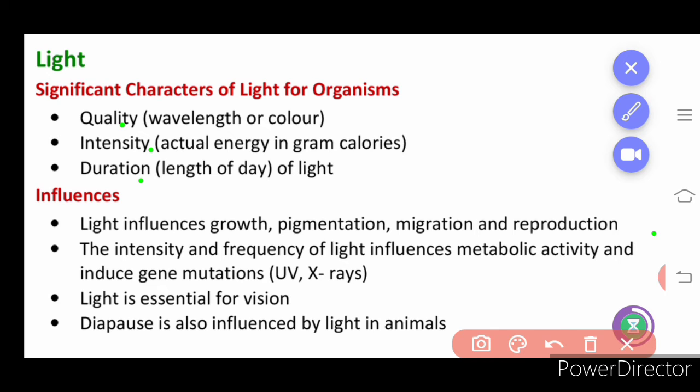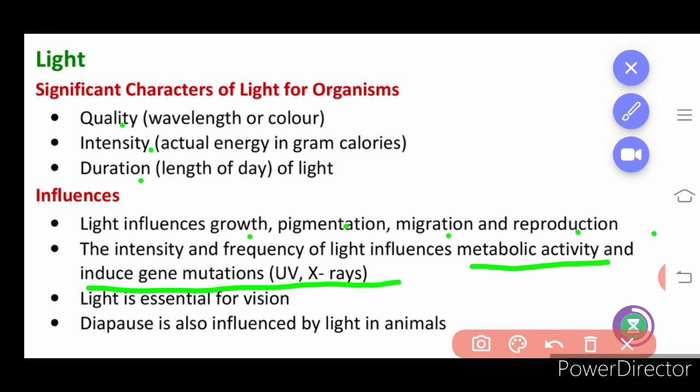So sometimes during temperature the daylight is more. Light influences growth and pigmentation. Color formation is influenced by the light, and migration, moving from one place to another. Reproduction is also influenced by the light. The intensity and frequency of light influences metabolic activity. Temperature and light go together and it may induce mutation in the case of UV light and X-ray.